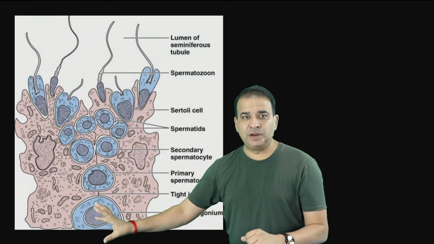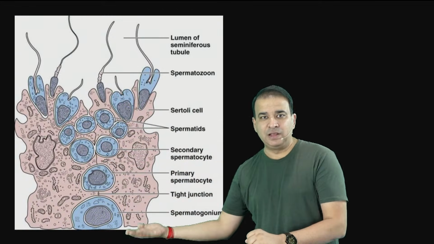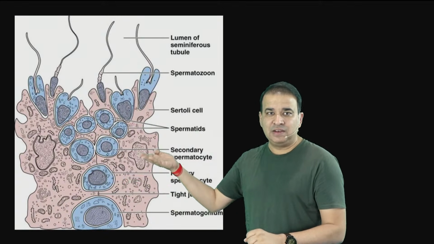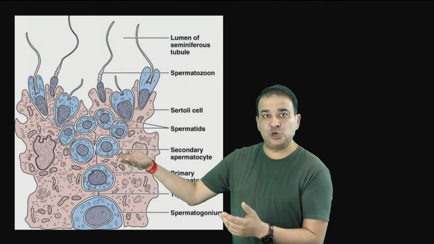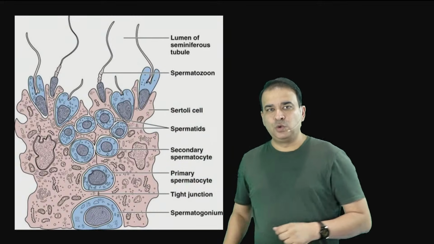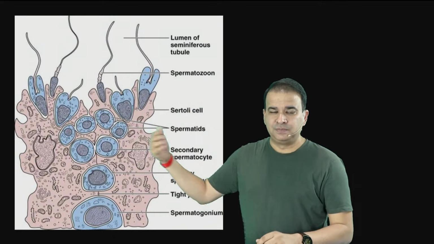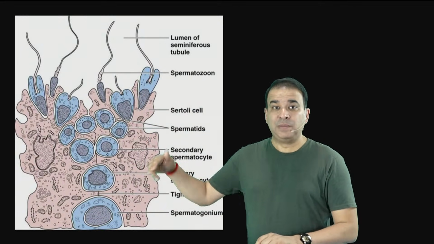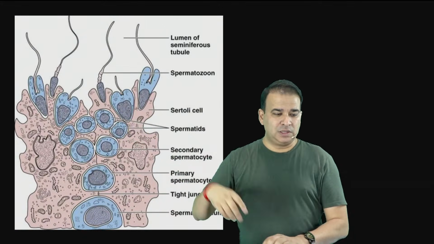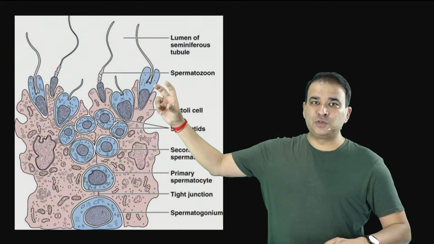Like you can see the spermatogonia toward the basal side here. Then we have primary spermatocyte. Then we have secondary spermatocyte. So they will keep on maturing, and they will keep going toward the lumen here. Then we have these spermatids, and then spermatids will undergo spermiogenesis, and then we have the formation of spermatozoa.